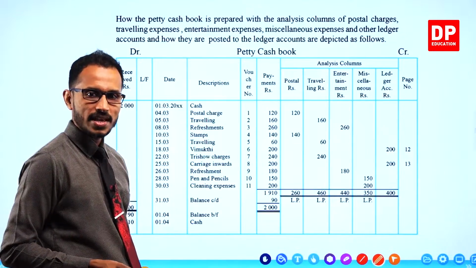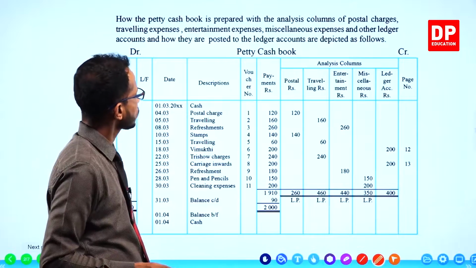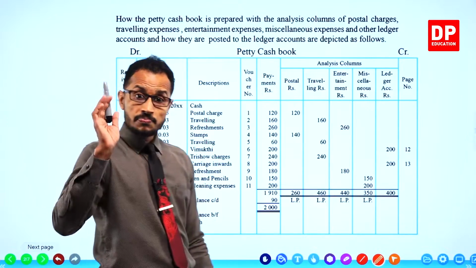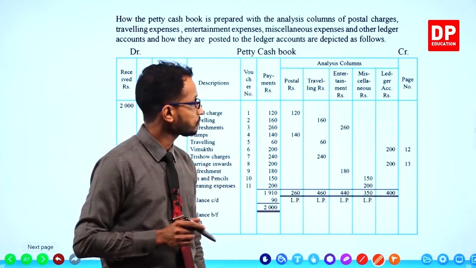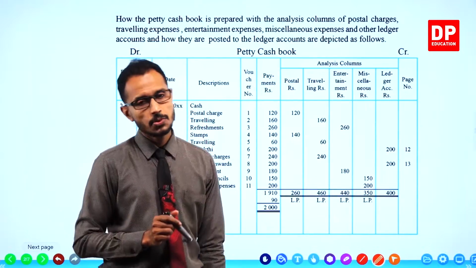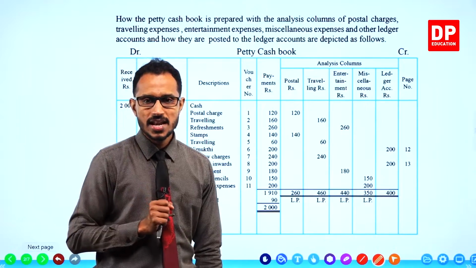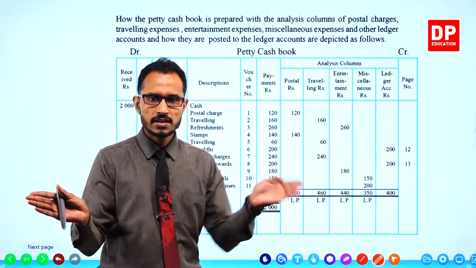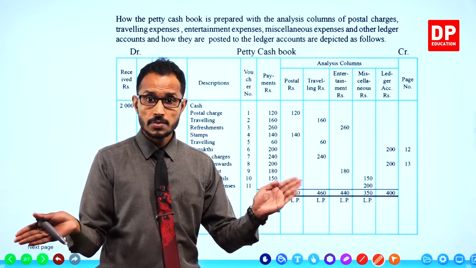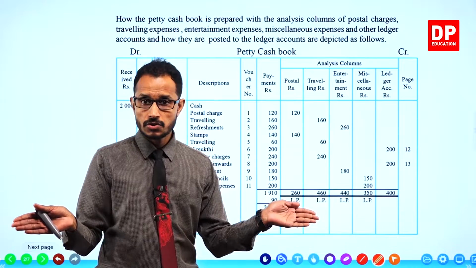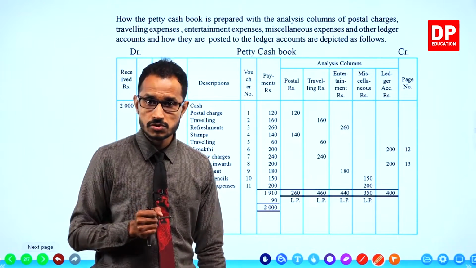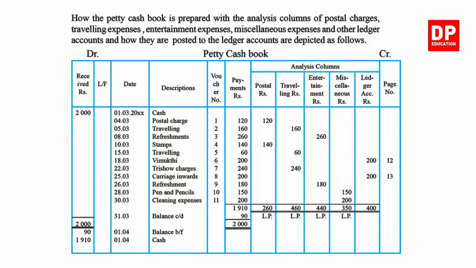There we go. We have the petty cash book. Children, I have very clearly mentioned this fact. When you draw the petty cash book, you should know what are the debit and credit sides. What is the debit side? What is the credit side? Do you know? Tell me if you know. Which side is the debit side in this book?